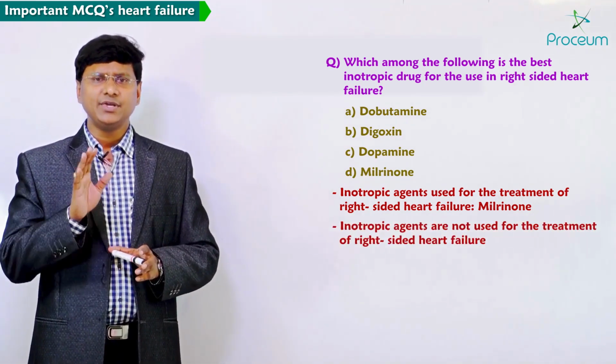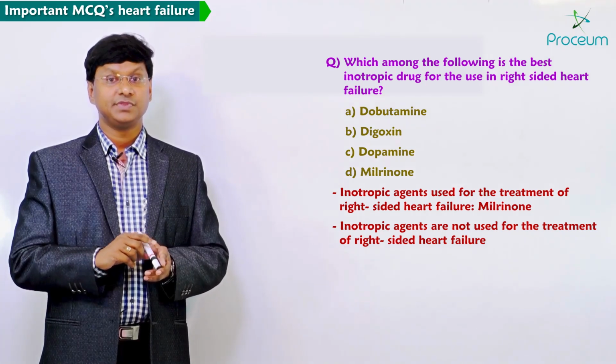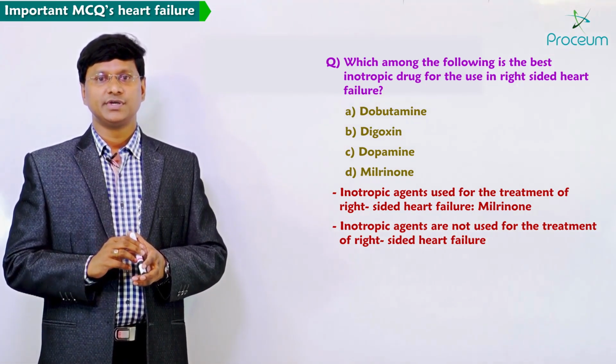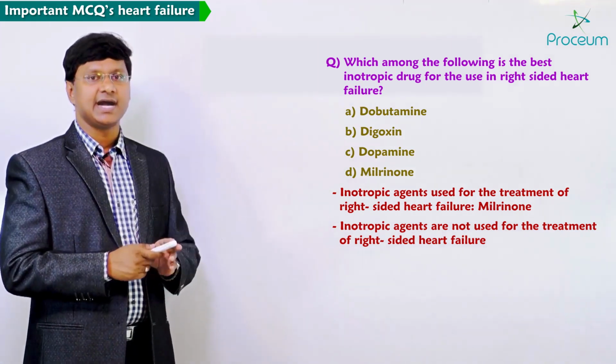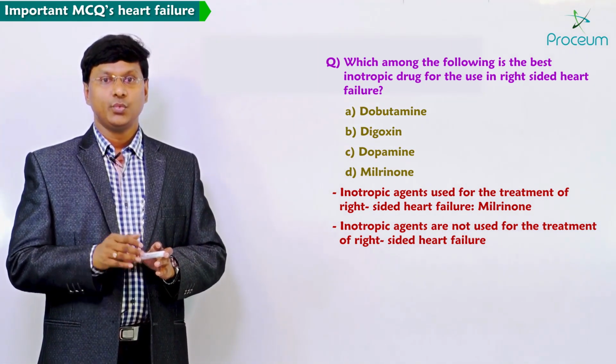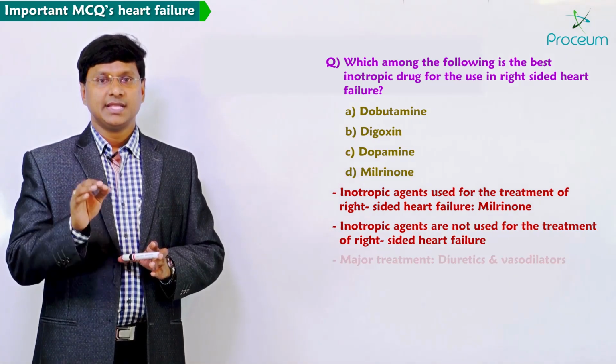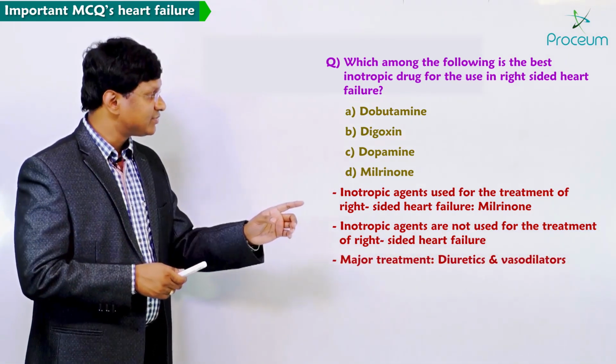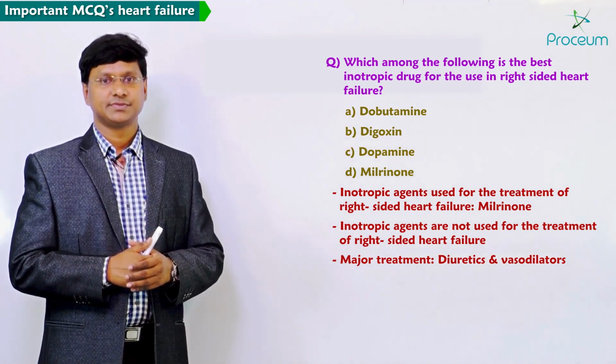Remember, inotropic agents are not used for the treatment of right-sided heart failure, whereas the major treatment is diuretics as well as the vasodilators.